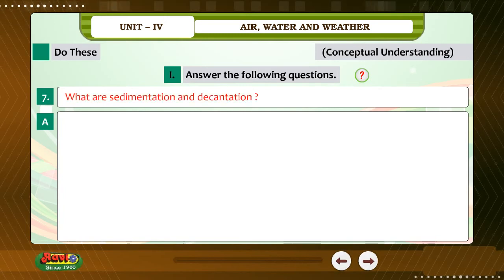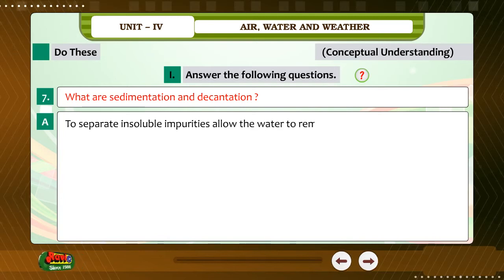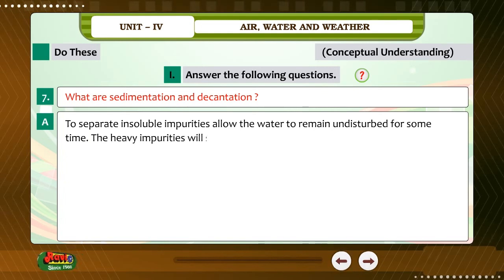7. What are sedimentation and decantation? Answer. To separate insoluble impurities, allow the water to remain undisturbed for some time. The heavy impurities will settle at the bottom.